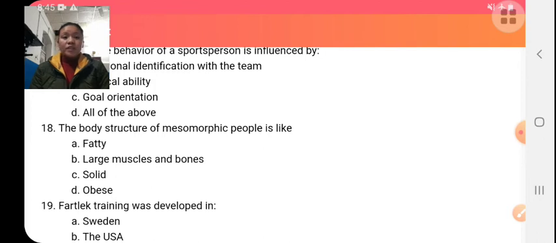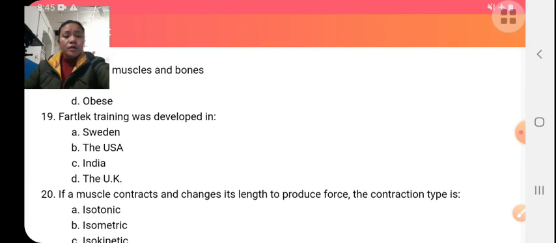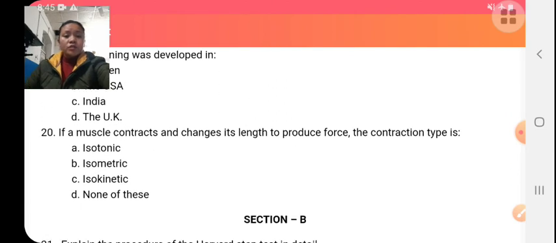Endomorphic means fatty persons, mesomorphic means fit and healthy persons, and ectomorphic means lean and thin persons. So mesomorphic have large muscles and bones. For leg training, it is not given in syllabus.